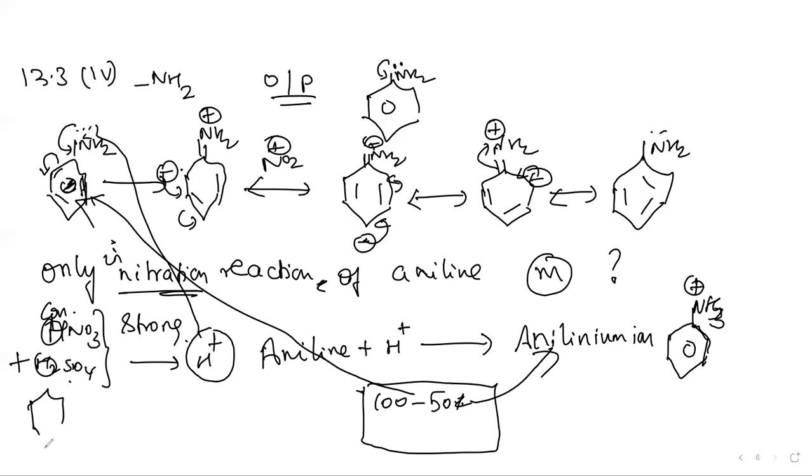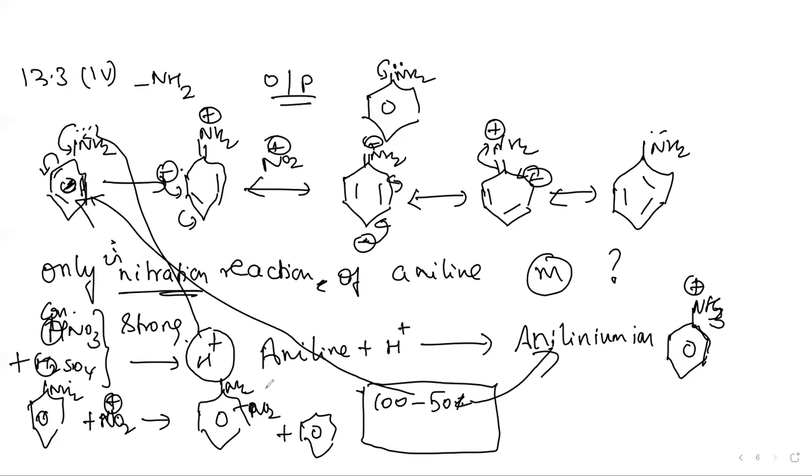So a part of the aniline molecules which exist as aniline react with the nitration mixture, which produces nitronium ion, and this NO2 plus gets attached to the ortho position. That is one product. See, electron releasing groups always give a mixture of two products, ortho product and para product. But there is also a definite amount of these ions in solution.